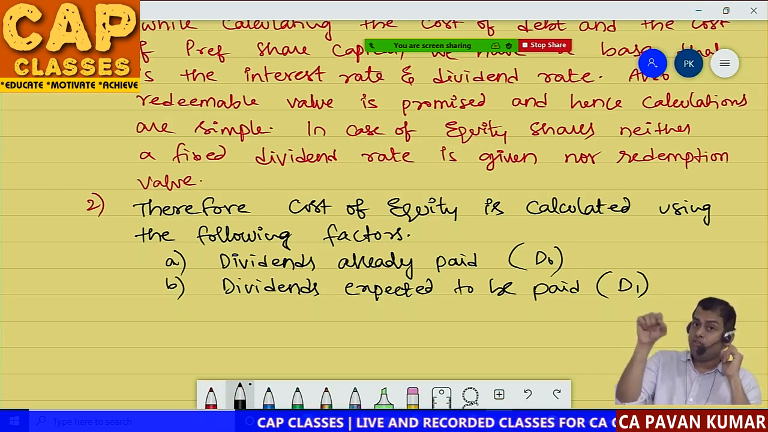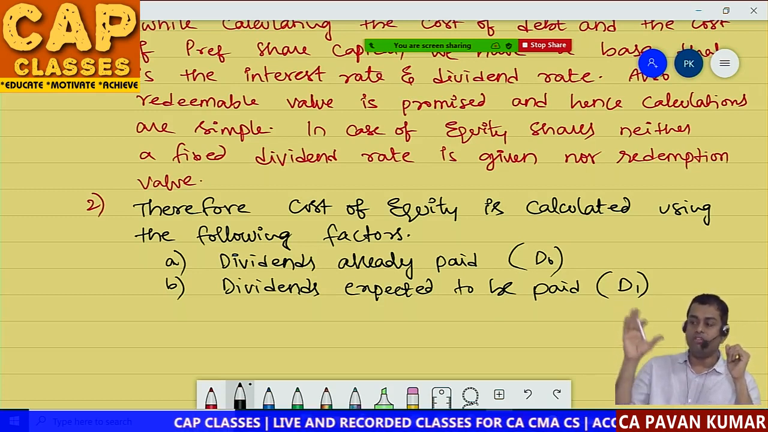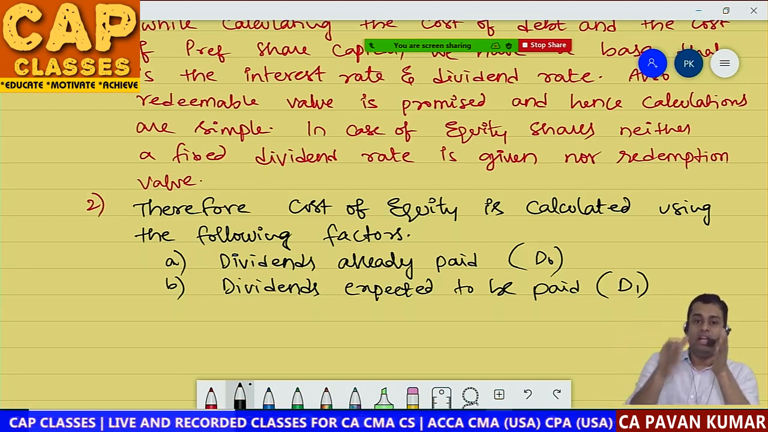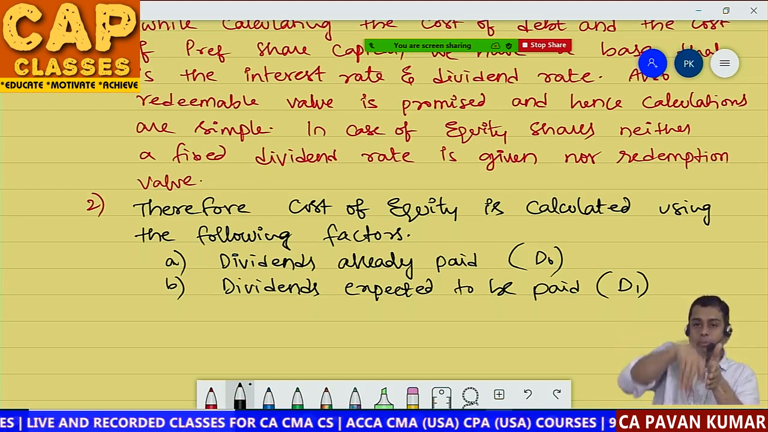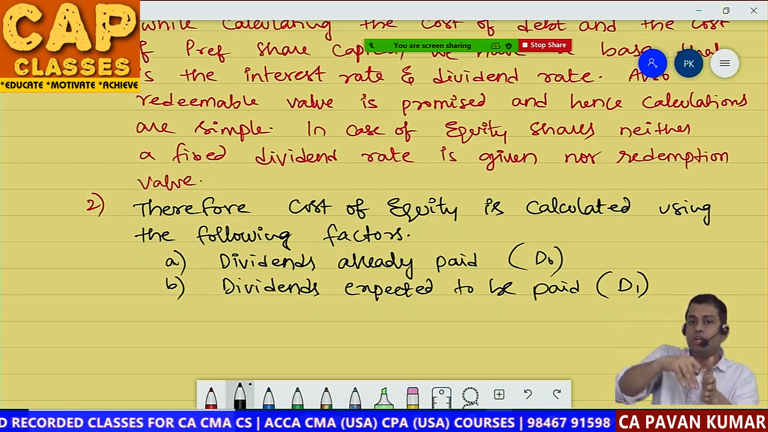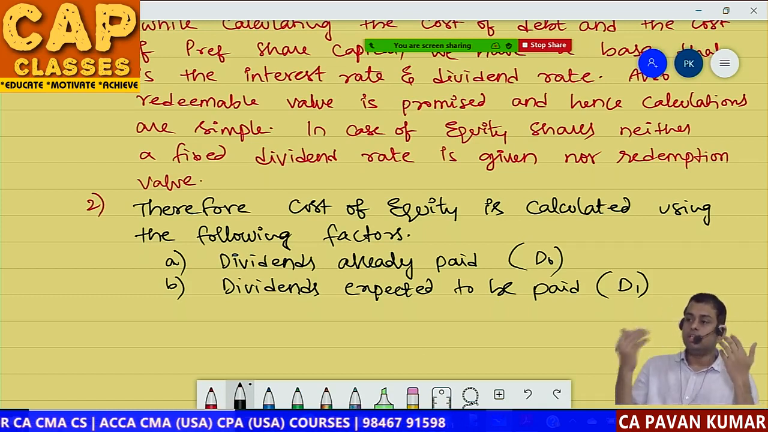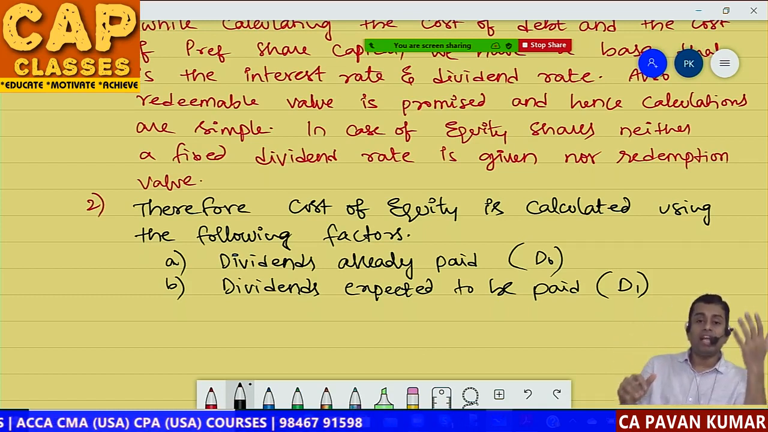So that 0, 1, 2, it is there, no? D0, D1, D2 we call, no? That represents the time from today. D0 means today. D1 means from today 1 year. D2 means from today 2 years. D3 means from today 3 years. So, what is the amount of dividend the company paid last year?